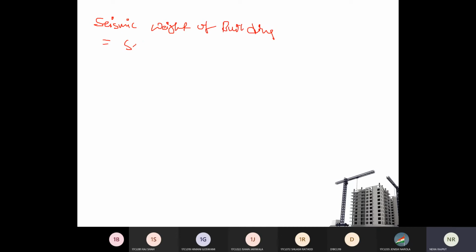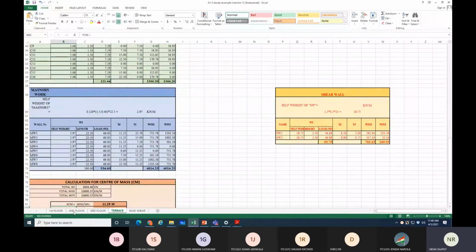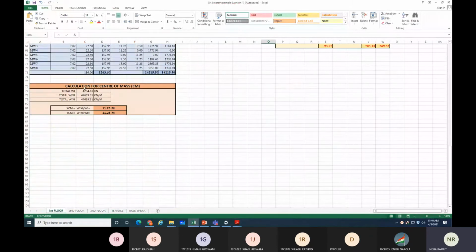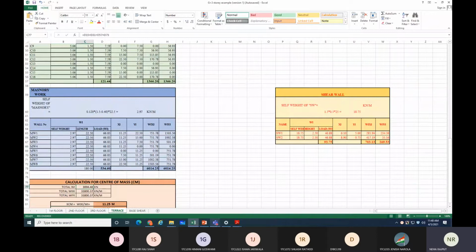Seismic weight of building is equal to the seismic weight of 4 floors that are available. So seismic weight of first floor plus second floor plus third floor plus roof. Add all of them, right? So you have the seismic weight of all these 4 floors: 4234 plus 4234 plus 4234 and terrace is 3004.